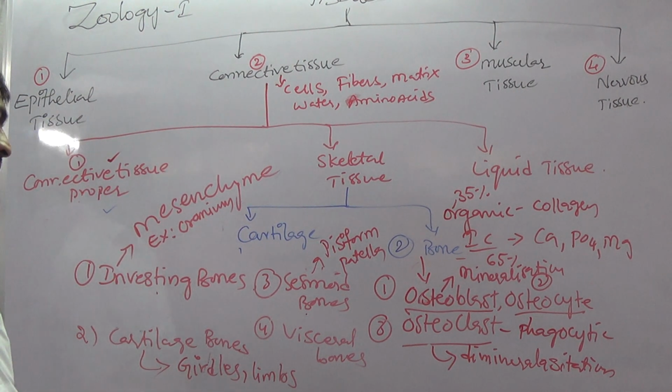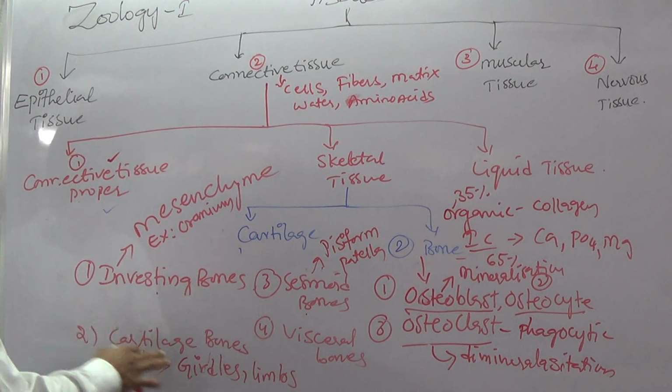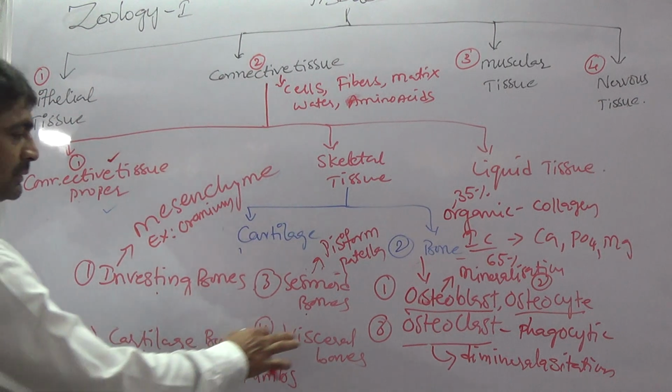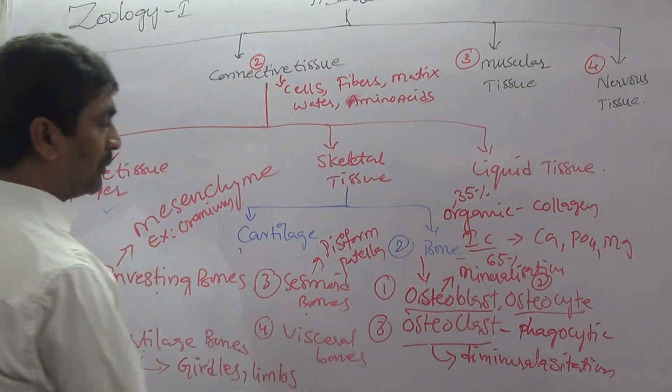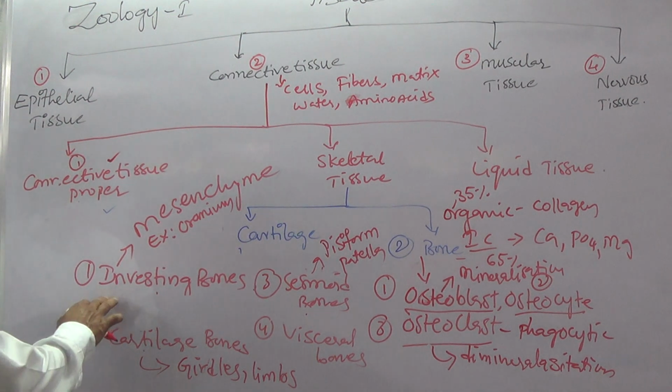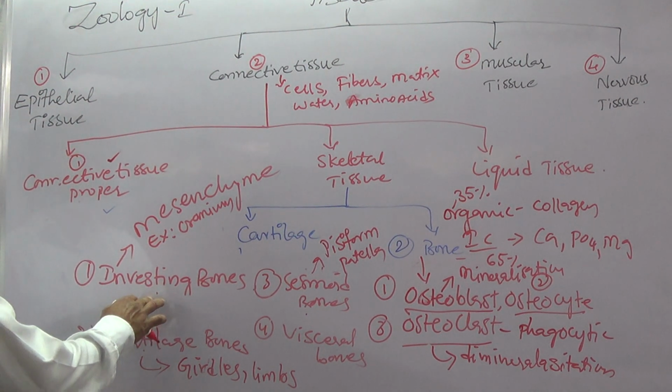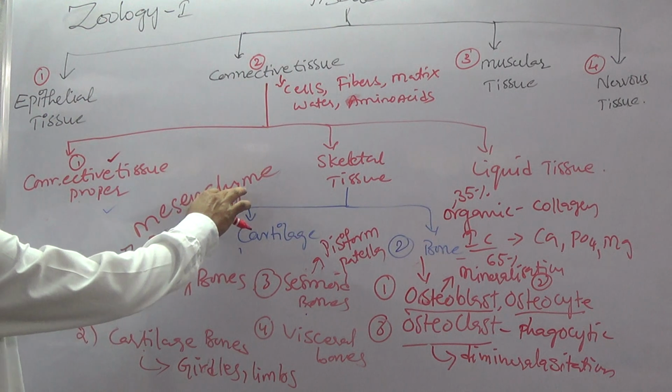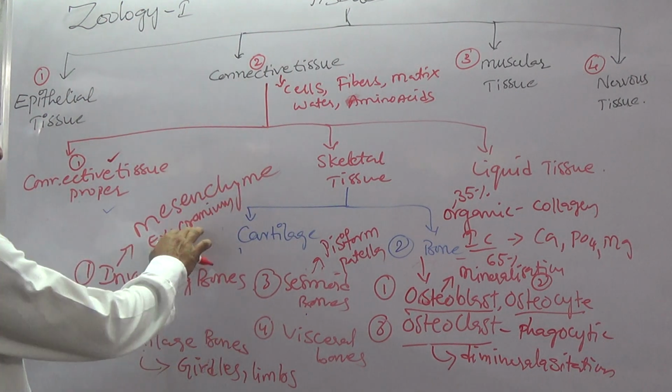So this is the information about types of bones. First is investing bone, second is cartilage bones, third is sesamoid bones, and fourth is visceral bones. This is the classification of bones by formation. Investing bone means bone derived from mesenchyme. Best example, cranium.